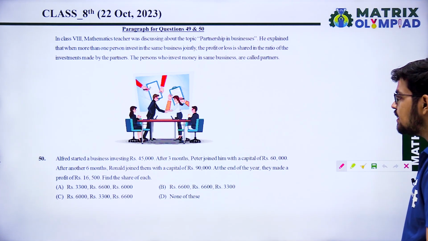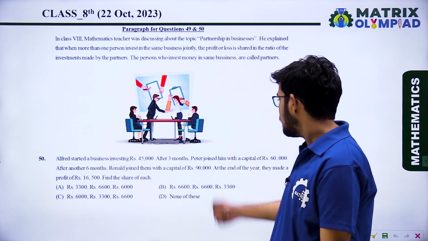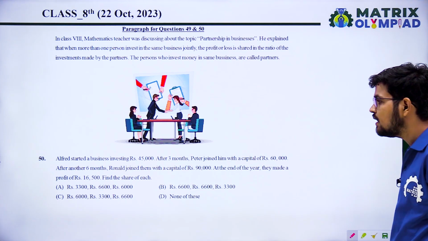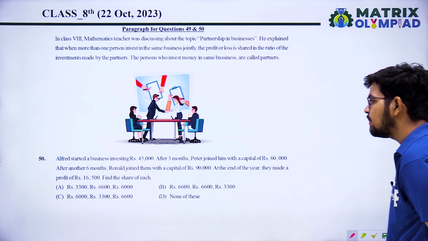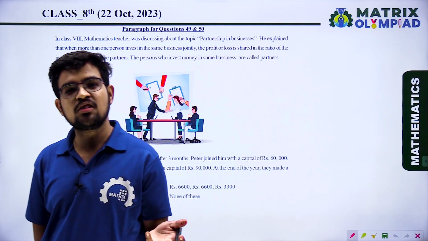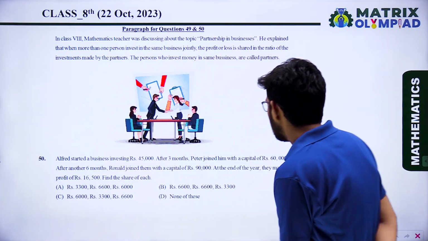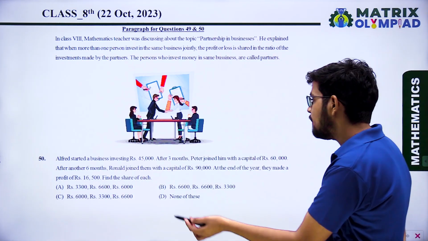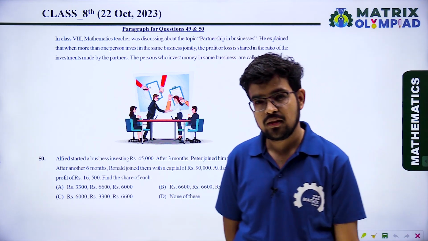Alfred started a business investing 45,000. After 3 months, Peter joined him with a capital of 60,000. After another 6 months, Ronald joined them with a capital of 90,000. देखो, जिसने जितने मंथ के लिए इन्वेस्टमेंट किया उसका प्रॉफिट उसी के अकॉर्डिंग होता है. So at the end of the year, they made a profit of 16,500. Find the share of each.